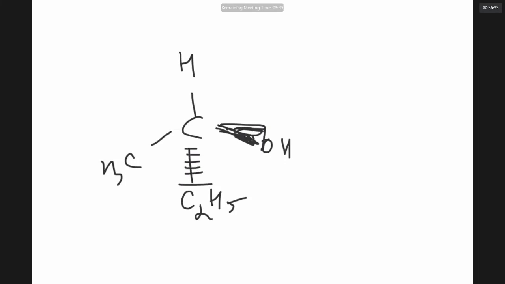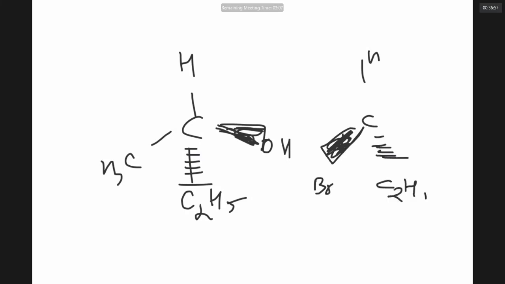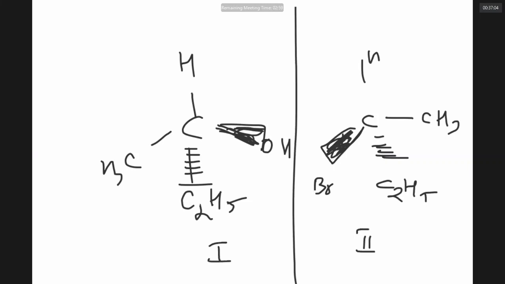So its configuration, if I am looking at the SN product of this, it may be like this. Here I put Br, here I put C2H5, here I put CH3. Have you seen that compound 1 and 2 have an object and image relation? Yes or no? Do they have an object and image relation or are they identical? I want you to decide this.